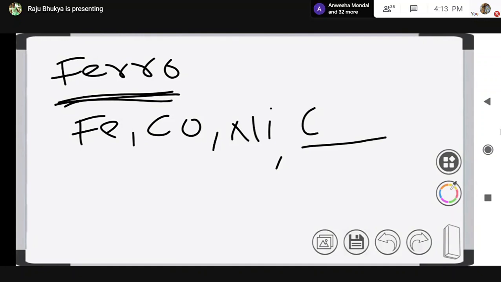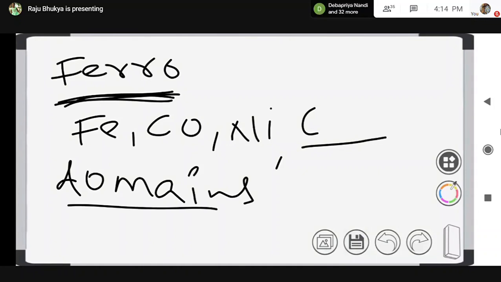In general, in the solid state, the metal ions of ferromagnetic substances are grouped together in small regions which are called domains. And each domain acts as a small magnet, a teeny magnet.